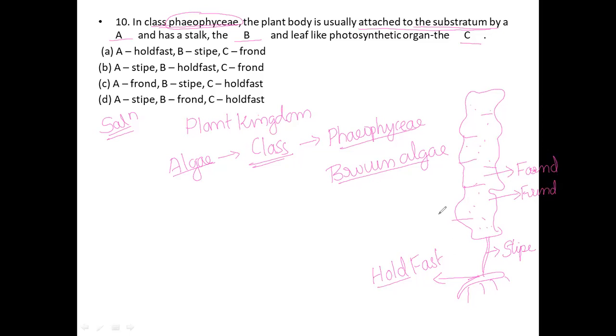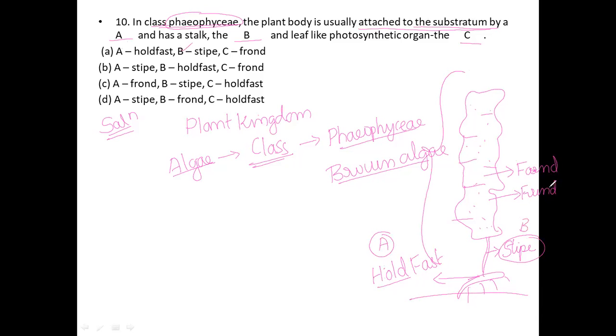So in this complete structure, especially in Phaeophycean members, if they ask what the body is usually attached to the substratum by, A, the whole body is attached to the substratum by the hold fast. So A is the hold fast. Then the next one, a stalk-like structure, we call the stipe. So B is the stipe.